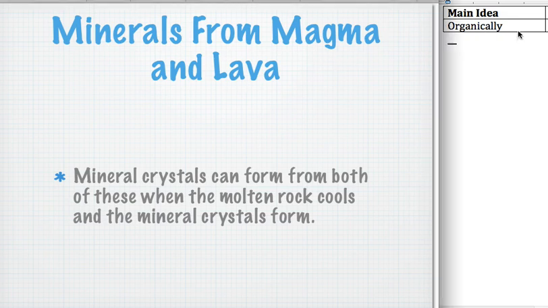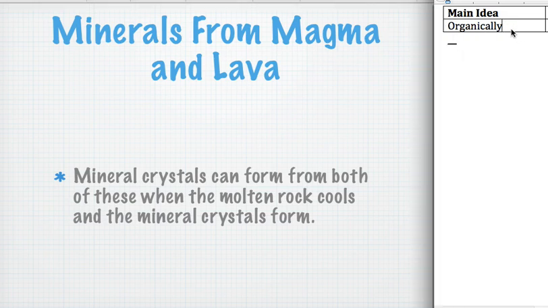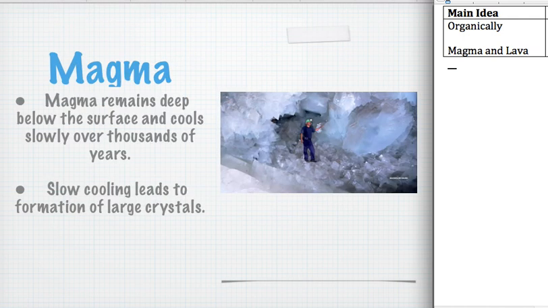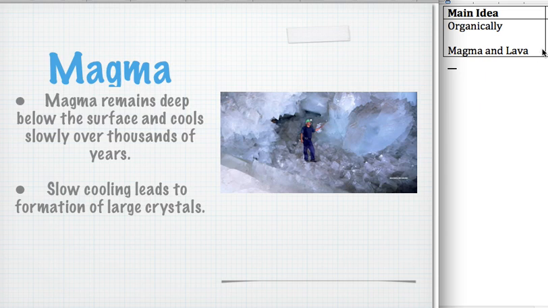All right, our next way that we can get a mineral is from cooling magma or lava. And we're going to talk about each one quickly. Right? So mineral crystals can form from both of these when the molten rock cools and the mineral crystals form. Right? Magma is at its core just melted minerals, not dissolved minerals. It's melted minerals. They're so hot that they're no longer a solid, they're now a liquid. So when that magma cools, it goes back to being a solid, we would now consider those minerals again. But they form a little bit differently in 2 different ways.